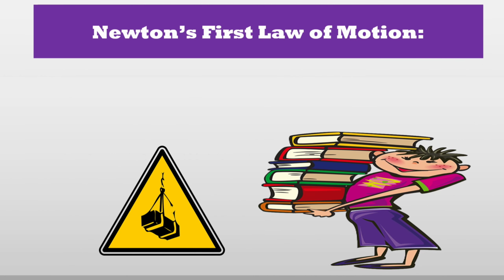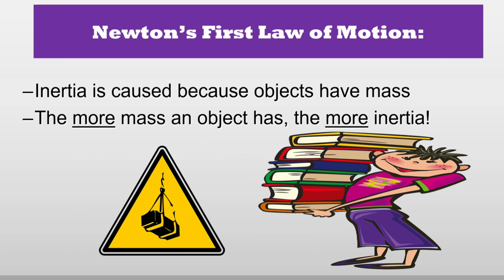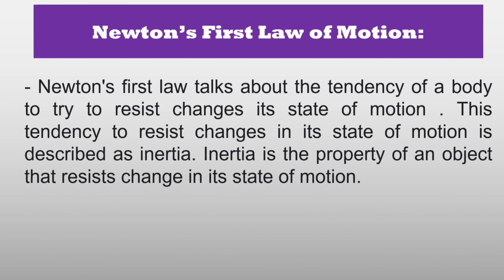Inertia is caused because objects have mass. The more mass an object has, the more inertia. Newton's first law talks about the tendency of a body to resist changes in its state of motion. This tendency to resist changes in its state of motion is described as inertia. Inertia is the property of an object that resists change in its state of motion.